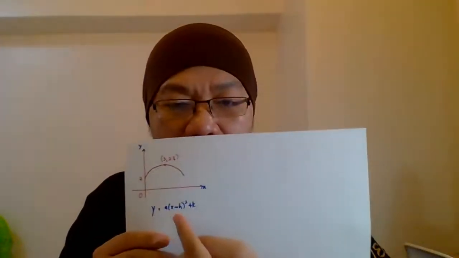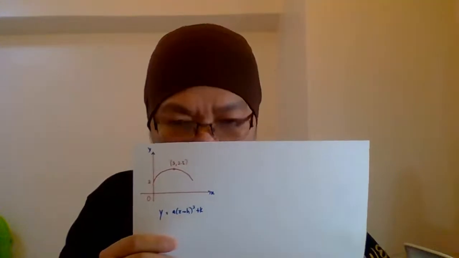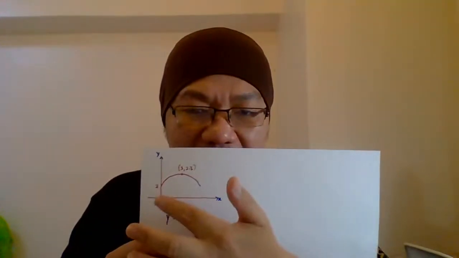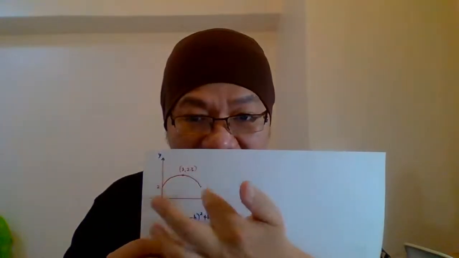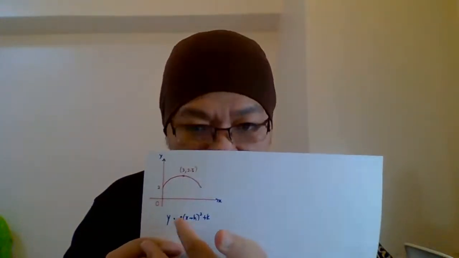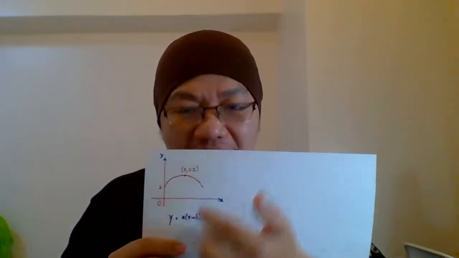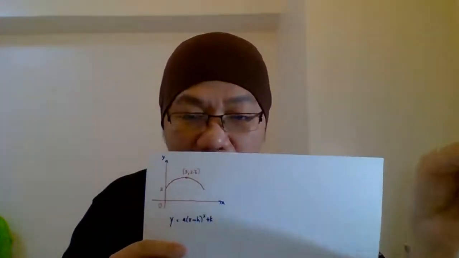When we learned this topic, a is a constant to represent the shape of the graph. If the graph is a sad graph like this, a should be a negative value. If the graph is a smile shape, that means a will be a positive value. That's number one.